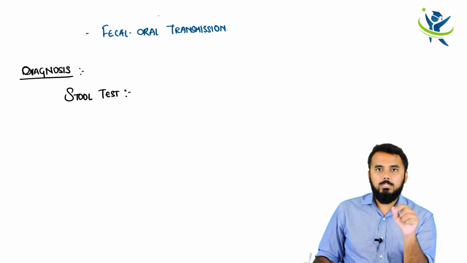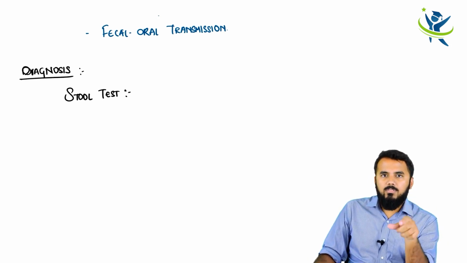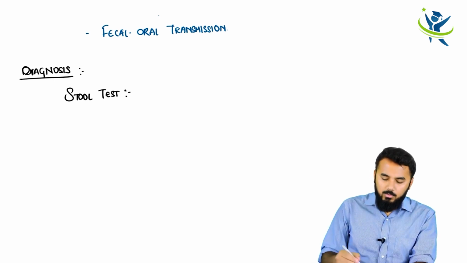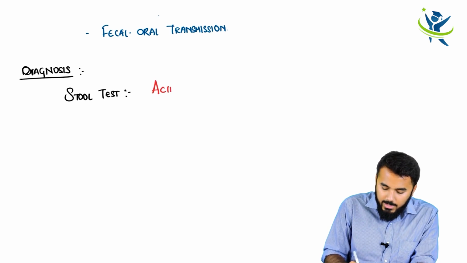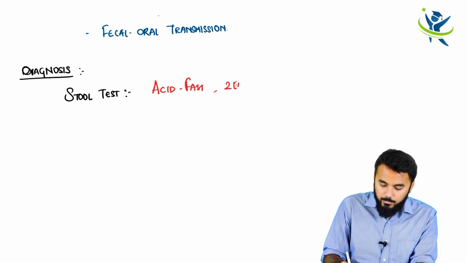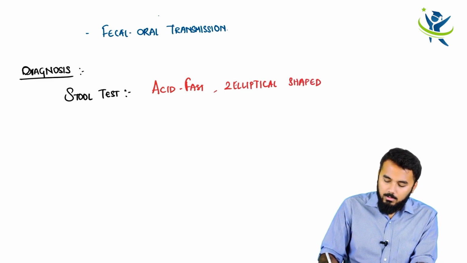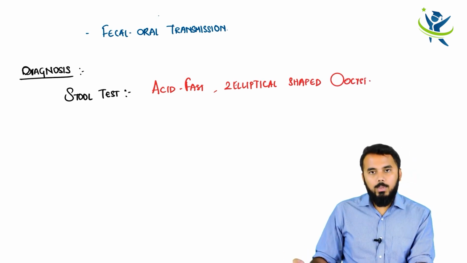I take a sample of stool, and within the stool sample I will find acid-fast elliptical shaped oocysts. How many? Two elliptical shaped oocysts.